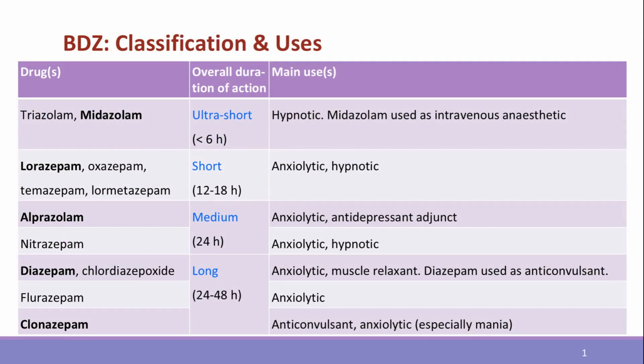Different benzodiazepines are classified based on duration of action, which also determines their reason for being chosen to treat certain conditions. Short-acting agents are used for sleep onset, while longer-acting agents are useful in anxiety, seizures, and withdrawal syndromes.